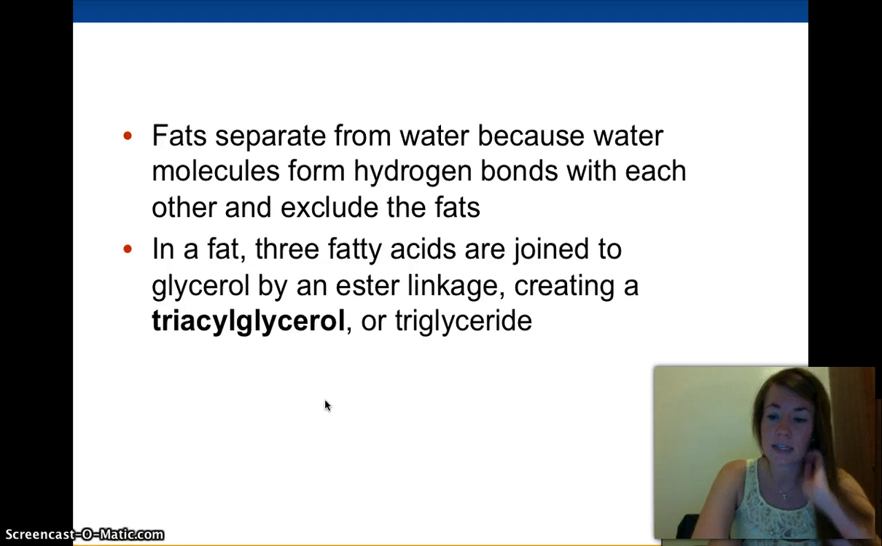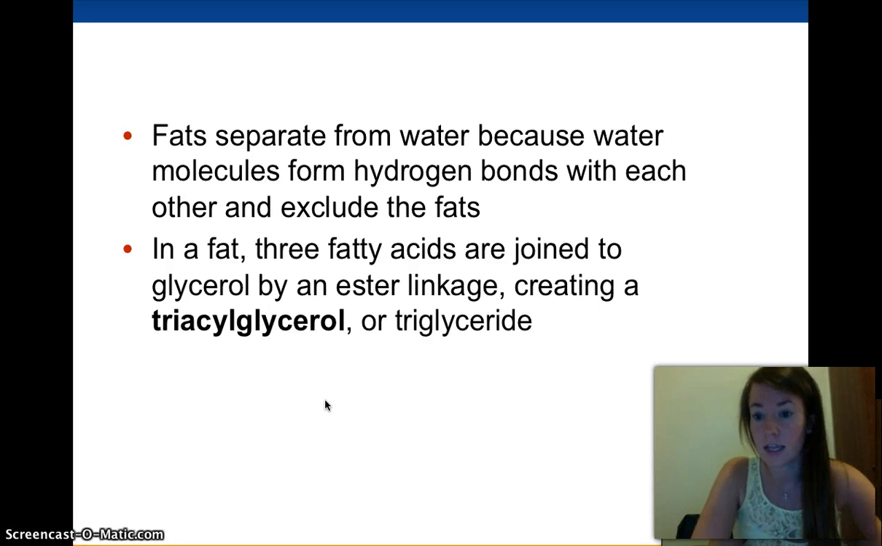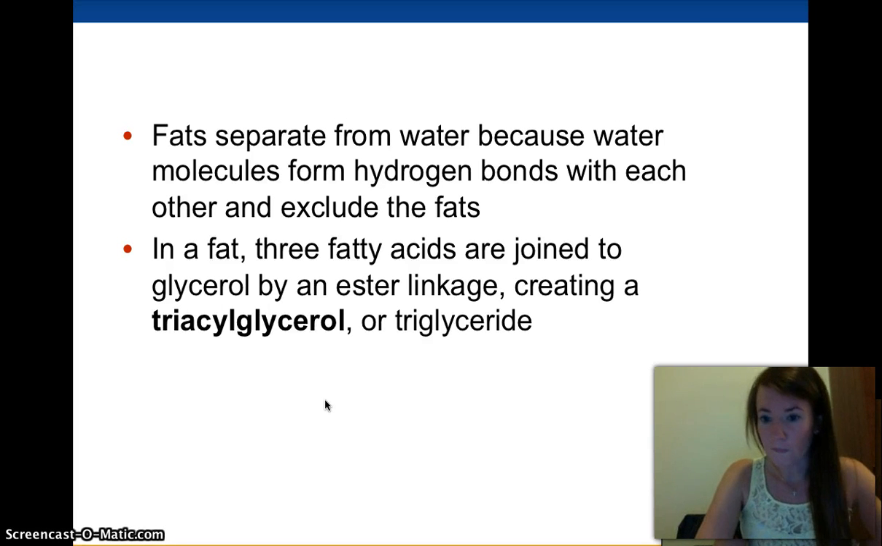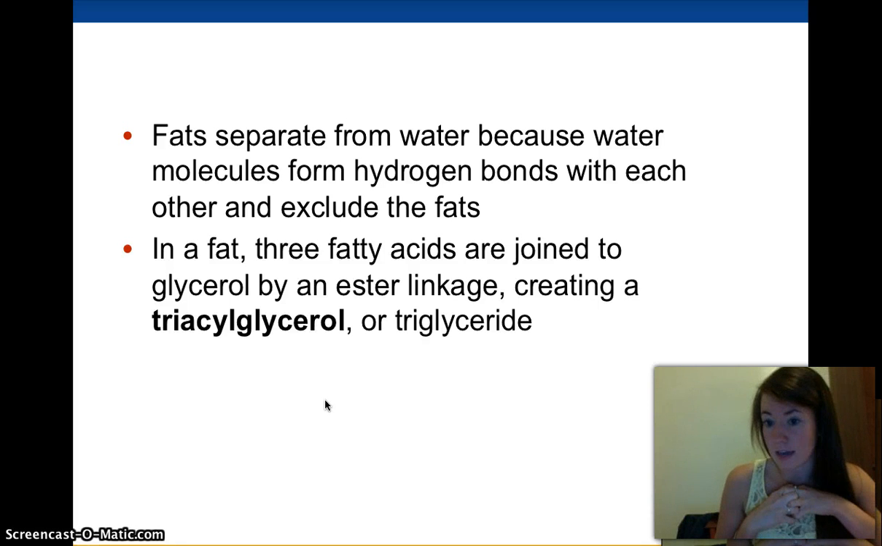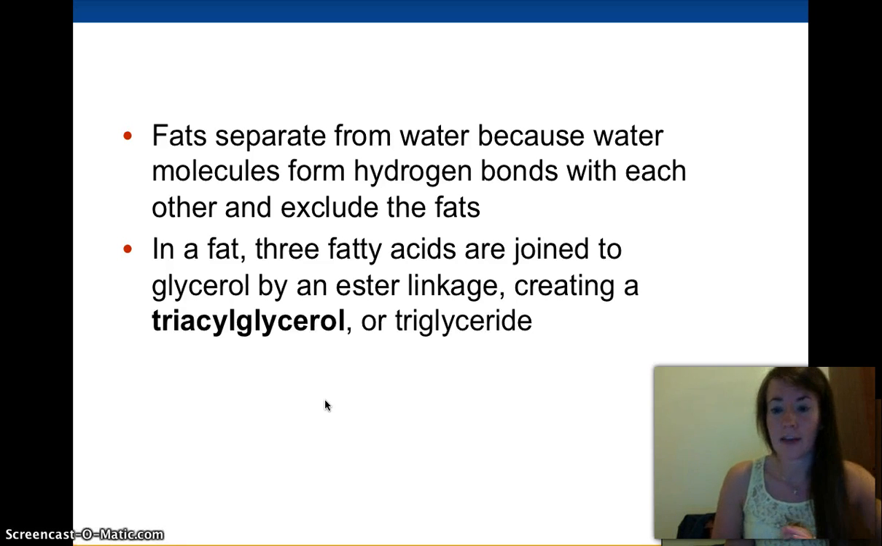So we talked about this. Fats separate from water because water molecules form hydrogen bonds with each other and exclude the fats. So it's not that fats don't want to be near water. They're not actually hydrophobic, afraid of the water. It's just that water sticks so strongly together because of its hydrogen bonds that the water is excluding the fat. So it's not the fat being too cool for the water and not wanting to be a part of it. It's the water not wanting the fat around, so they push it away.